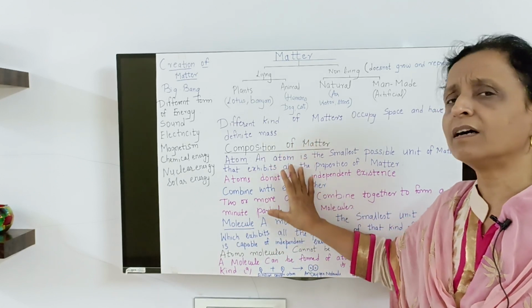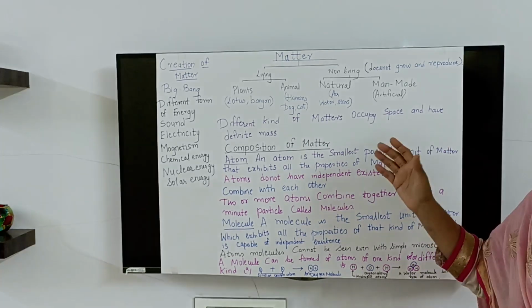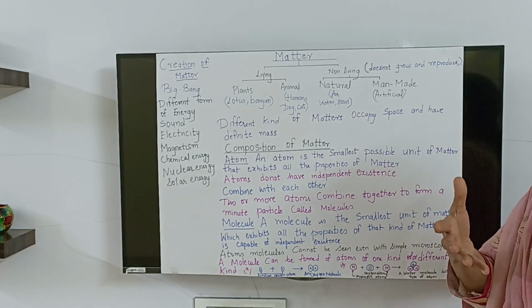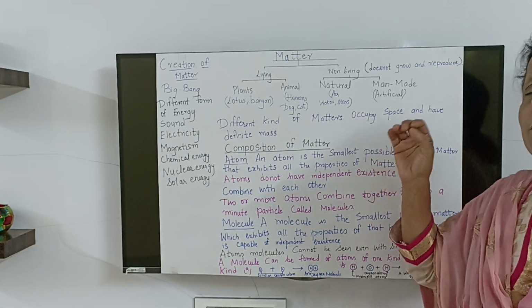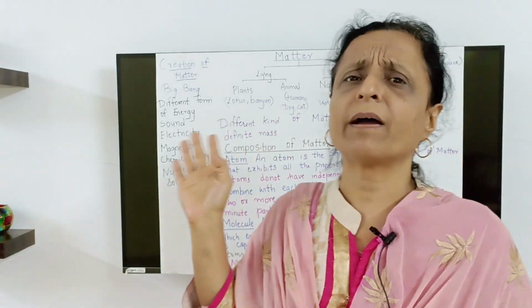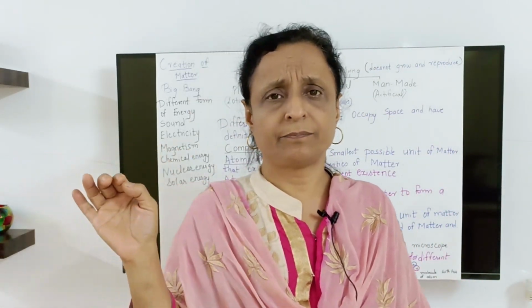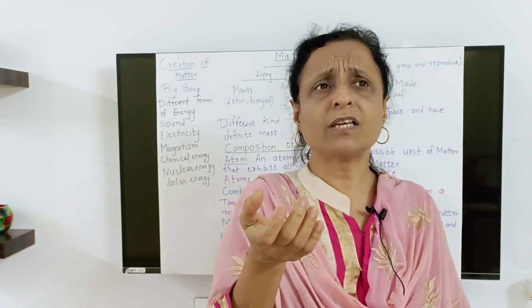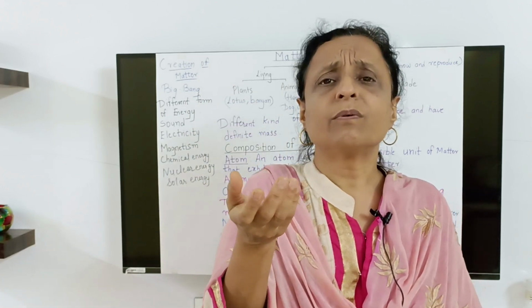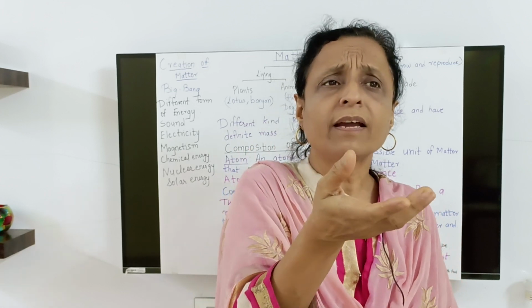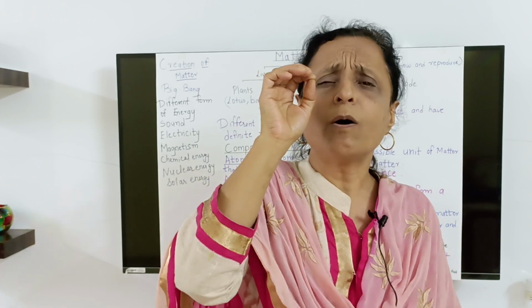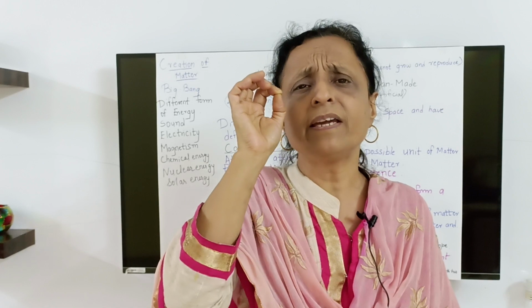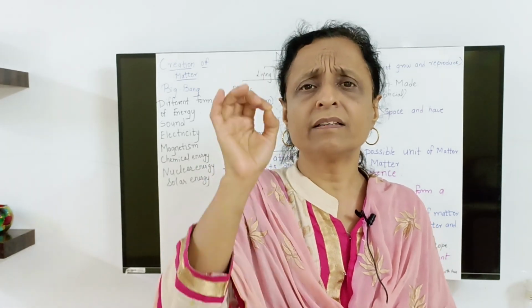Slowly we will learn how the composition of matter is done. The smallest part of any matter is the atom. Supposing you take an atom of gold or an atom of iron, the smallest particle will be the atom.